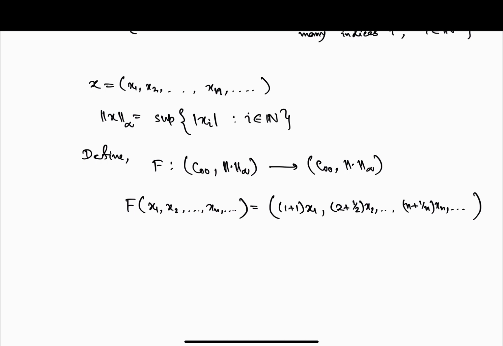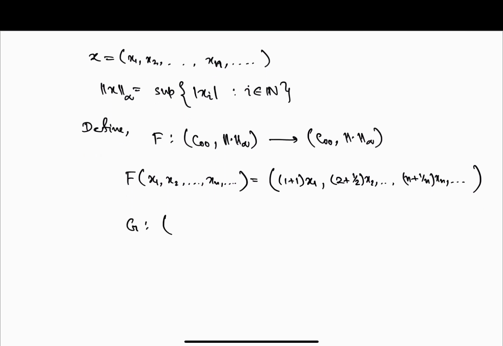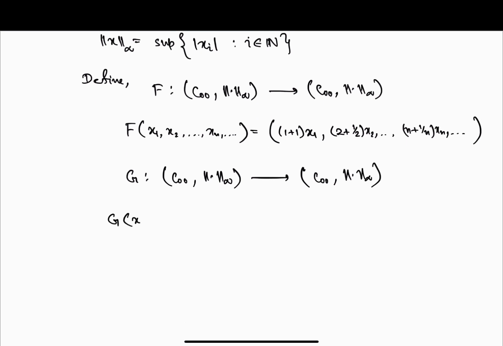And how is g defined? From c00 with the infinity norm to c00, g of (x1, x2, ..., xn, ...) is x1 by (1 plus 1), x2 by (2 plus half), ..., xn by (n plus 1 by n), right?